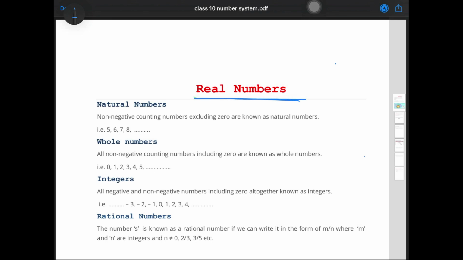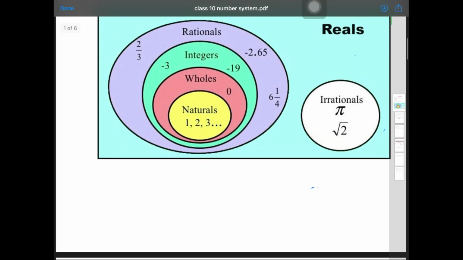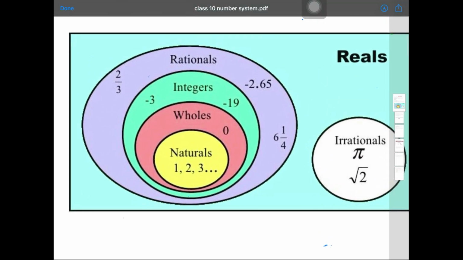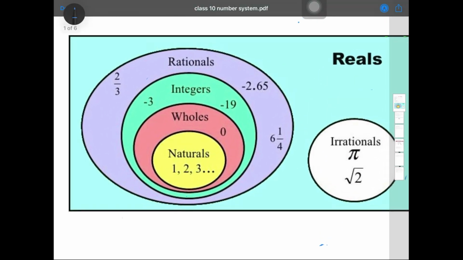So I will discuss this chapter, that is the real numbers. Before starting this chapter, a few things you should know. What are the real numbers? All the numbers which are counting numbers are known as the natural numbers, like 1, 2, 3, 4 up to infinity. If you add 0 to the natural numbers, it becomes the whole numbers. Now all the negative numbers and positive numbers, including 0, are the integers.